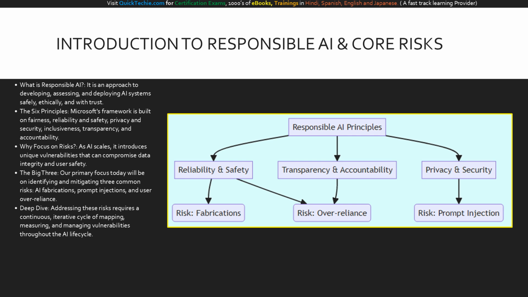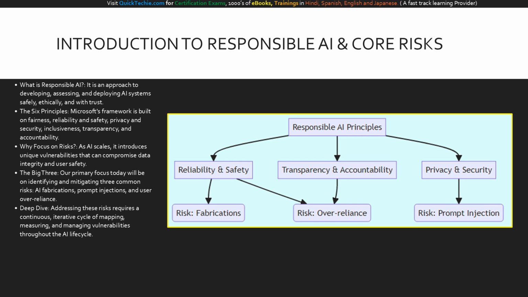As a senior expert in the field, I can tell you that building artificial intelligence isn't just about capabilities, it's about trust. We must ground our development in 6 core principles: fairness, reliability, privacy, inclusiveness, transparency, and accountability. However, when we deploy large language models into the wild, we encounter new, complex threat vectors.